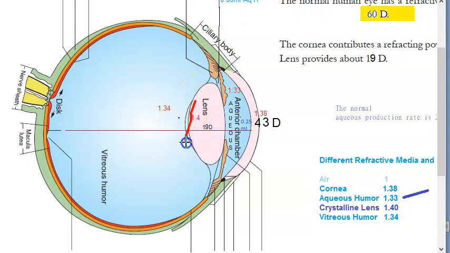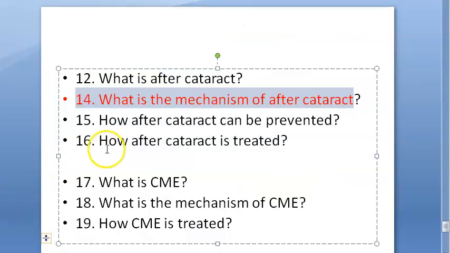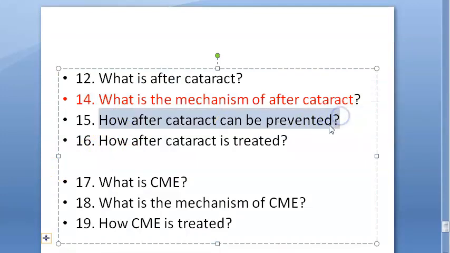So why does the membranous one happen? The membranous one happens because of the posterior proliferation of the anterior epithelial cells, okay? So the equatorial epithelial cells cause the Elschnig pearls and the Sommer ring. But the membranous one is because of the posterior proliferation of the anterior epithelial cells. Did you understand the mechanism? We are talking about the mechanism of what? After cataract. Okay, so can we prevent this?